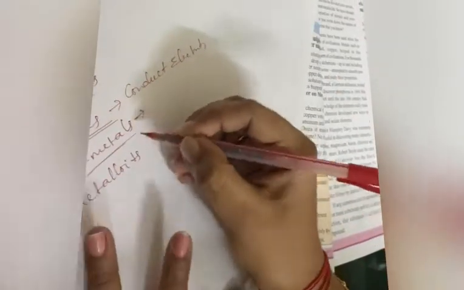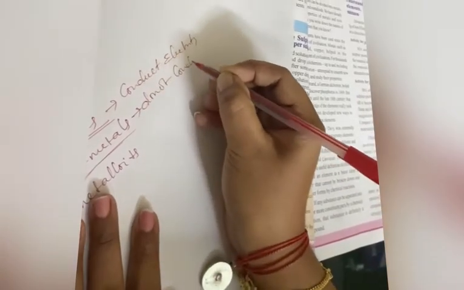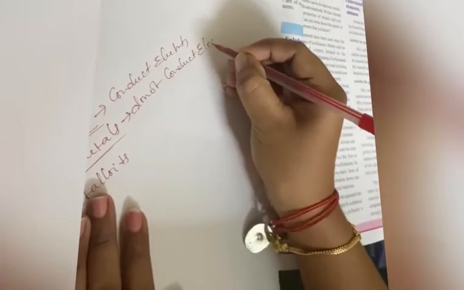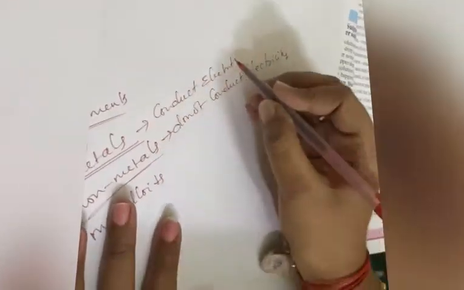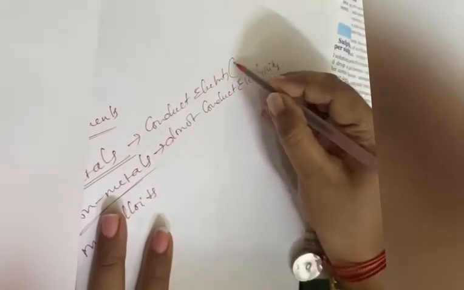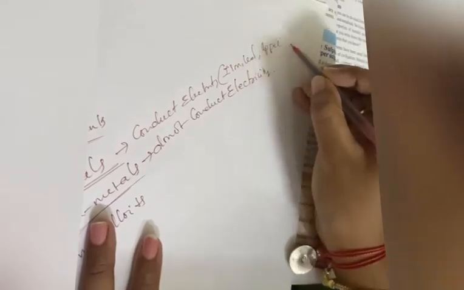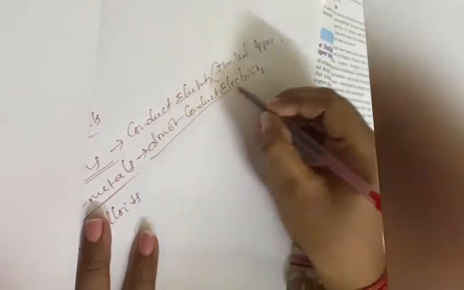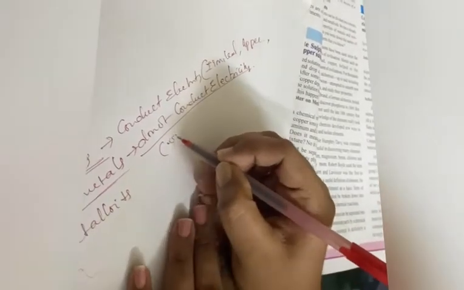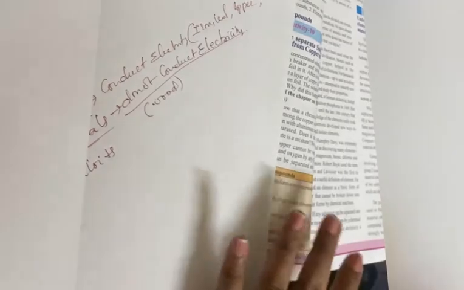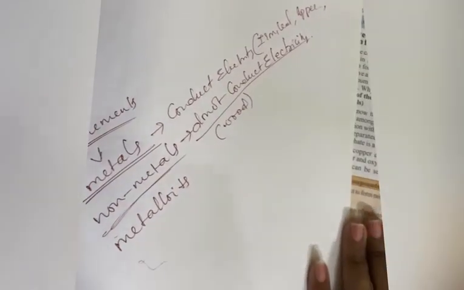Okay, what do you mean by non-metals? Non-metals are nothing but those which do not conduct electricity. What are the examples you can say that conduct electricity? Iron, lead, copper, etc. Which do not conduct electricity? The first example we will be thinking about is wood, right? These are the non-metals.